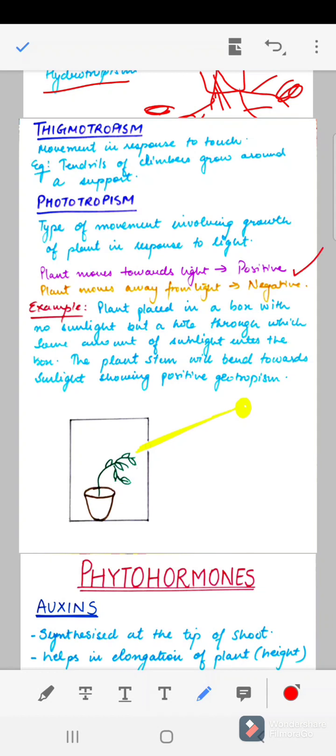So for example, a plant is placed in a box, and this box is dark inside, and we have a little hole like this here. So the sunlight can go into the box through this hole only, right? So what happens, when some amount of sunlight enters the box, the plant stem will bend towards the sunlight and it will show the positive geotropism, sorry, positive phototropism here, right?